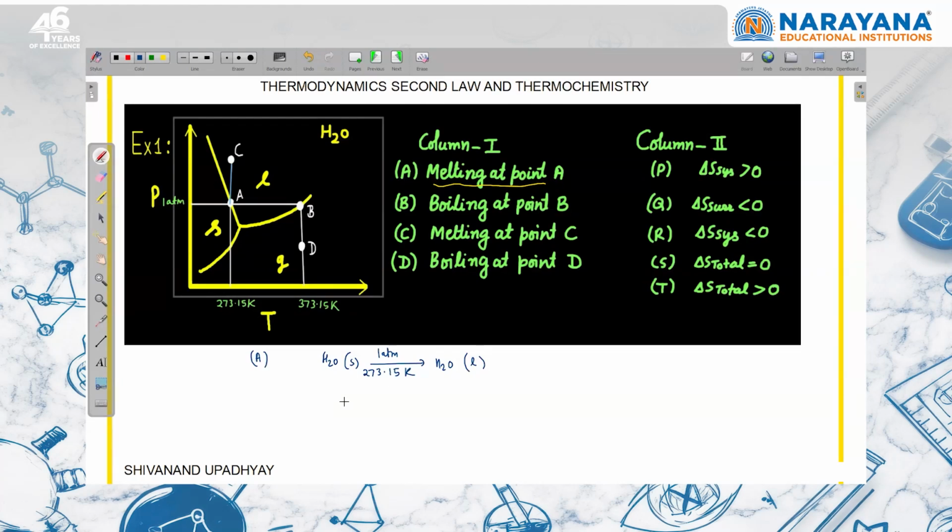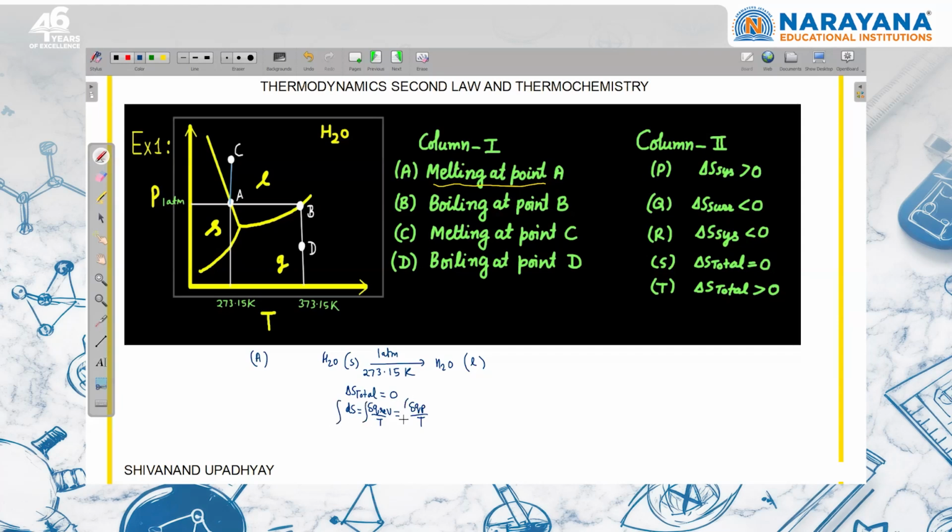तो सिस्टम एंड सराउंडिंग इज एट इक्विलिब्रियम. तो यहां से मैं डायरेक्ट कह सकता हूं कि डेल्टा S टोटल की वैल्यू 0 होगी. जब इक्विलिब्रियम होगा तो डेल्टा S टोटल की वैल्यू 0 होगी. Now delta S system, I should start with dS. dS is equal to dq reversible upon T, and since pressure is constant here, so I should write dq_p upon T, and then I will integrate.